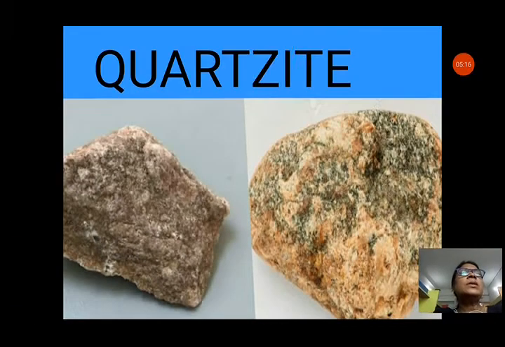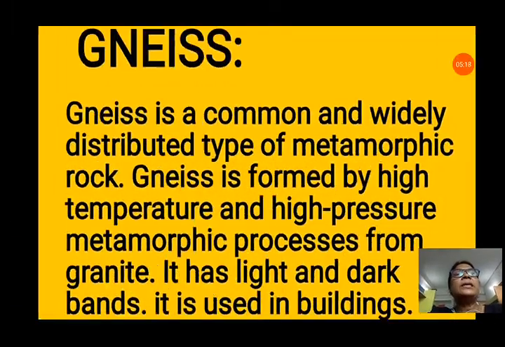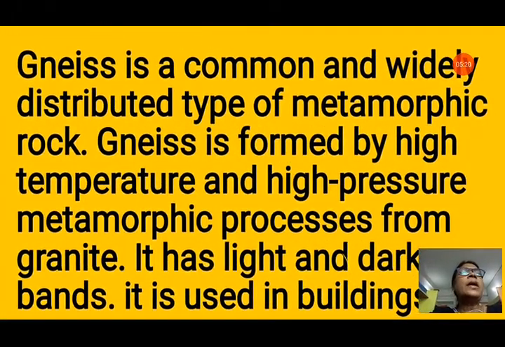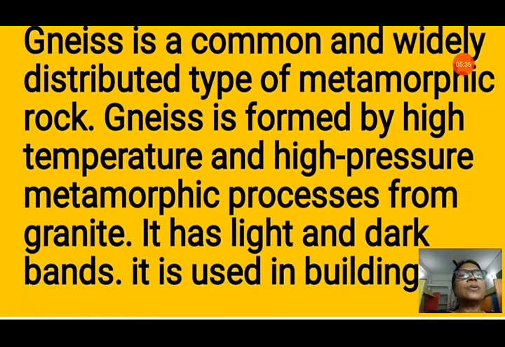Now, next we will see about gneiss. Gneiss is a common and widely distributed type of metamorphic rock. Gneiss is formed by high temperature and high pressure metamorphic processes from granite. Granite is an igneous rock. If it goes under high pressure and temperature, it changes its form and it becomes gneiss. It has light and dark bands.